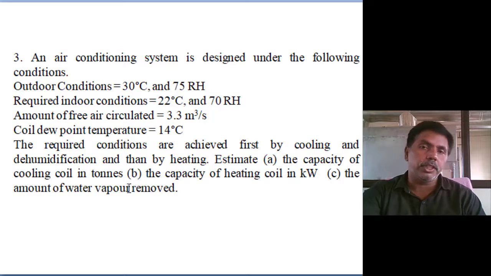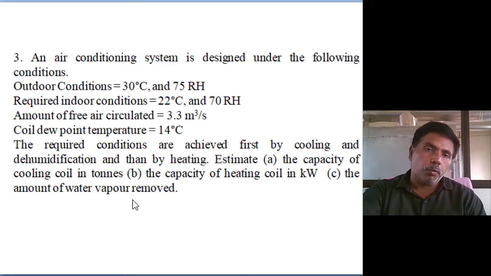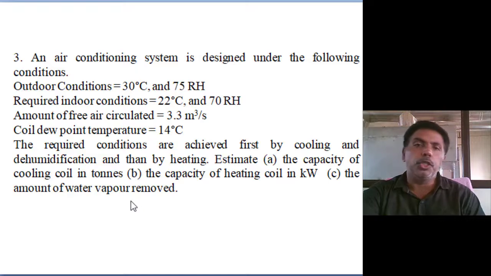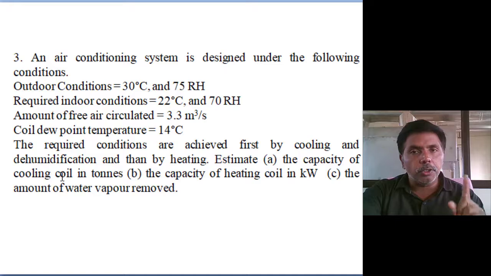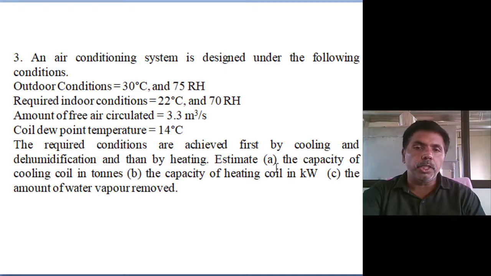1 ton of refrigeration is equal to 3.5 kilowatt. Generally we use 1.5 ton for household split AC, or 1 ton for window AC. So 1 ton equals 3.5 kilowatt. This cooling capacity we want to write in tons. Once the value is determined, divide by 3.5 and you will get the tons of refrigeration.